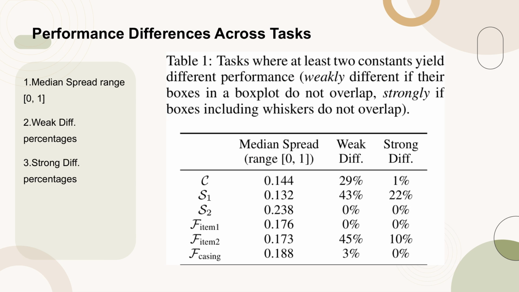Table 1 illustrates the tasks where at least two constants yield different performance, categorized by weak and strong differences based on box plot overlap. The table provides median spread values and percentages of tasks showing weak and strong differences for various constants such as separators, S1, number format changes in enumerations, FIDEM2, and casing.